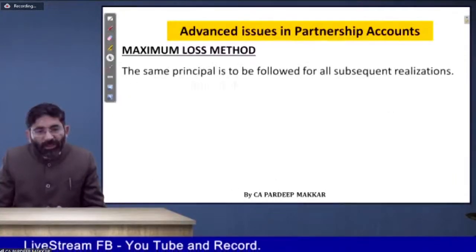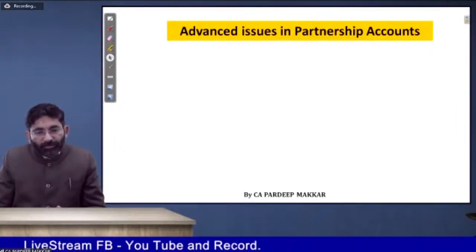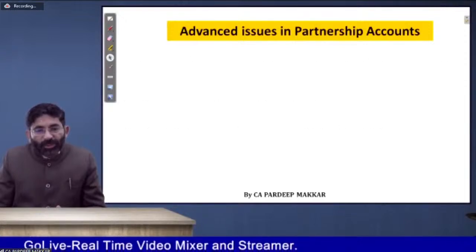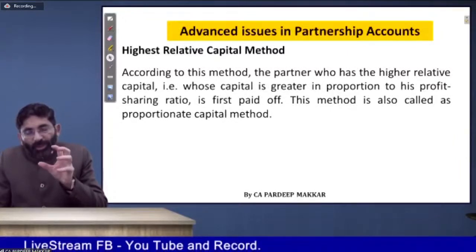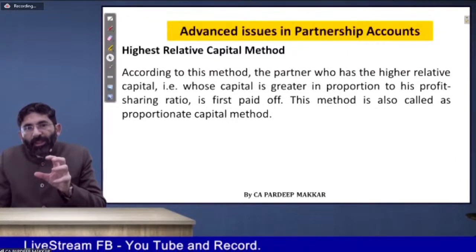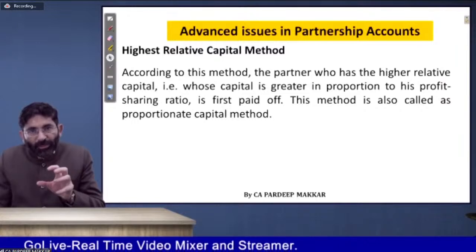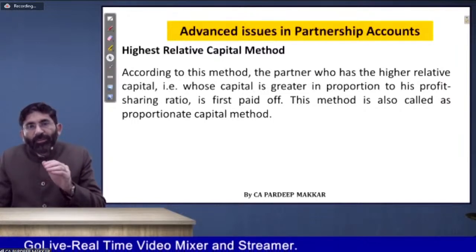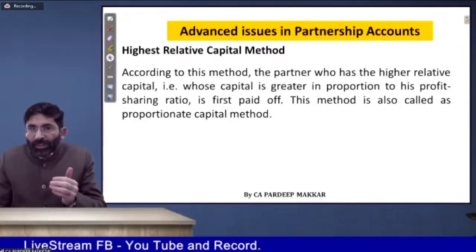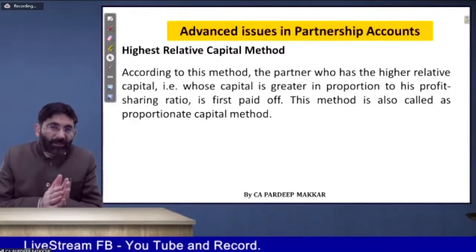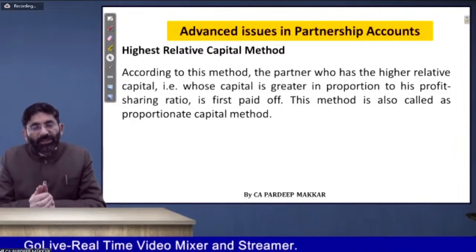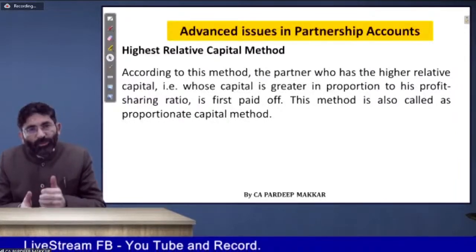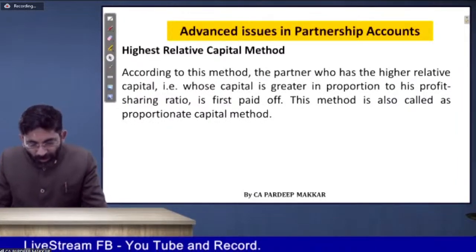In the highest relative capital method, again, we have assumed that the loss should be borne by them in the profit sharing ratio. On that basis, we have allocated their capital in such a way that surplus is calculated, and that surplus will be given first to the partner who has contributed surplus capital. So in that way we have done it. Having any doubt in those, please tell me.